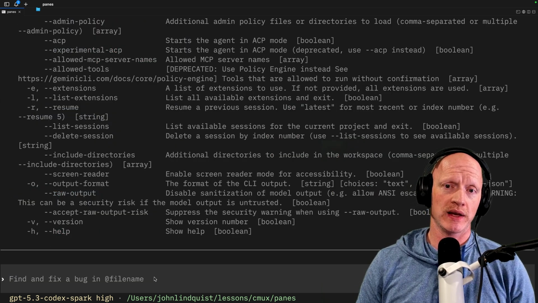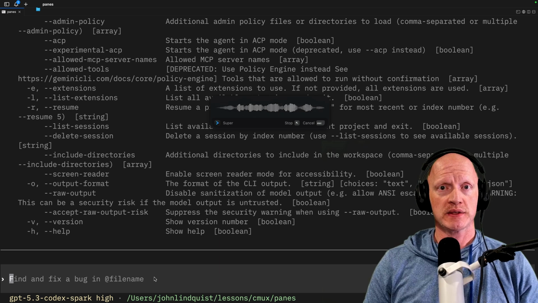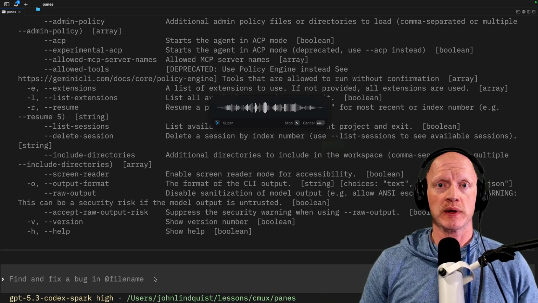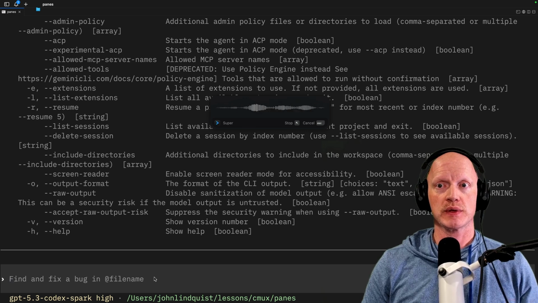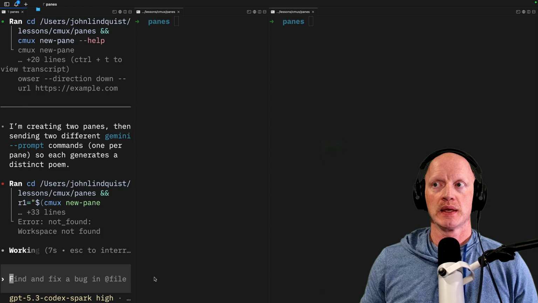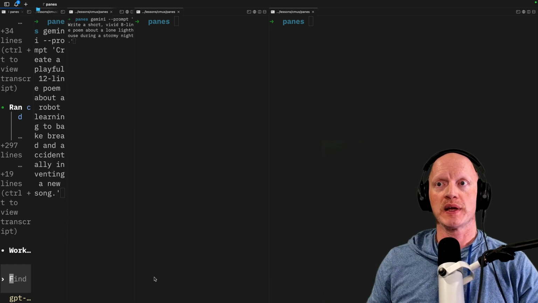Then we can issue a command like, please open 2 new panes, and in each pane, run Gemini with a command to generate a poem. And in each of those, create a different poem. So now, once it creates the new panes, it can also launch these Gemini commands.